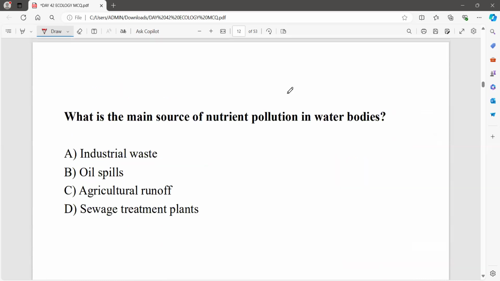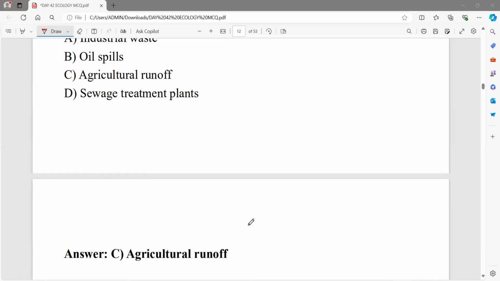Now, what is the main source of nutrient pollution in water bodies? Water bodies are mainly affected by which of the following pollutants? Obviously, that will be agricultural runoff.